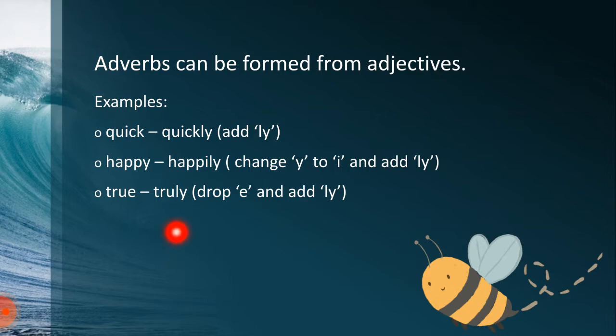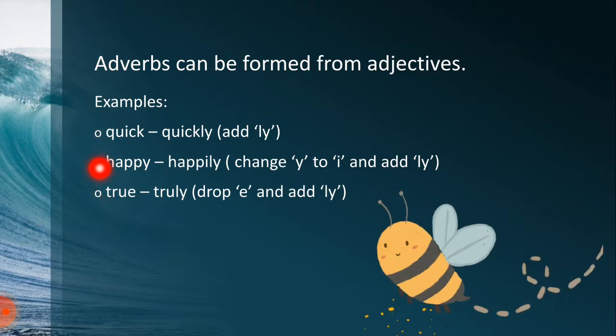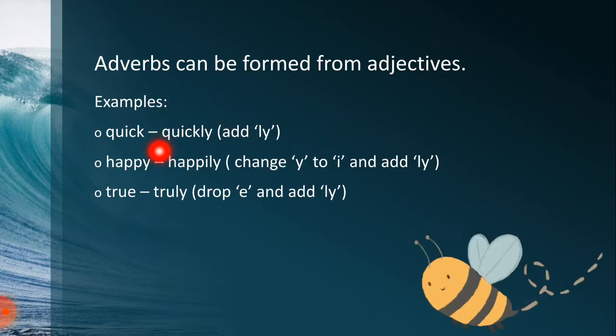A very interesting thing is that adverbs can be formed from adjectives. What does this mean? That we can convert adjectives into adverbs. Let us see how we can do that. The first example we have is quick. Now all of you know that quick is an adjective. Now if we add ly to this, it will become quickly, and quickly is an adverb.